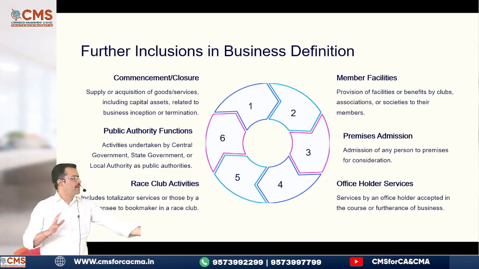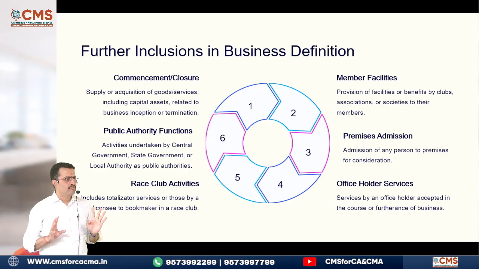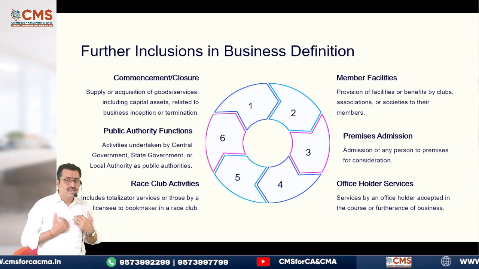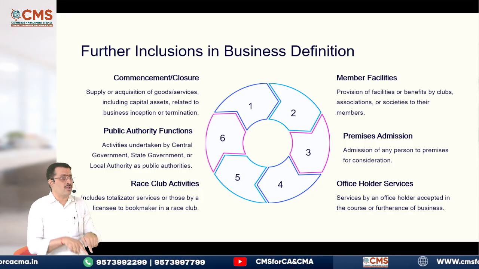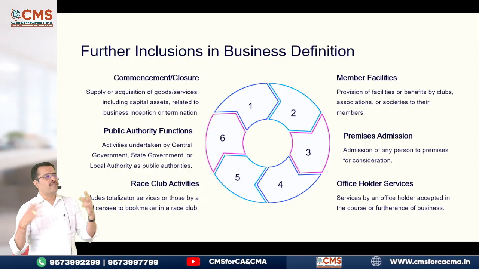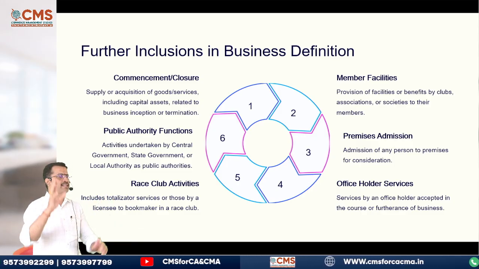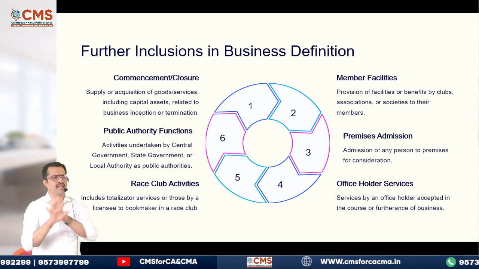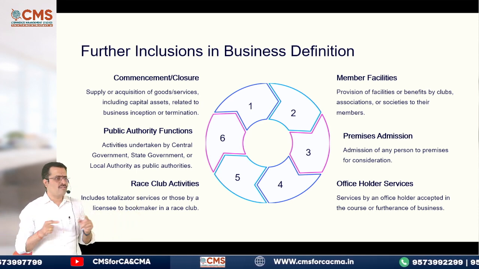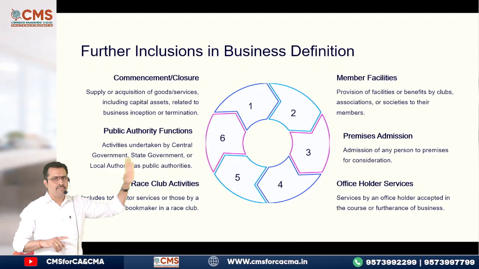In that process, I purchased all this furniture, camera, projector, laptop, everything. It is a business because I did not purchase it for my personal purposes. It was done in the course or furtherance of business. Same way, after 1 year or 2 years, I closed down the business. In the process of closing down, I sold this camera, projector, laptop, furniture, everything. Again, it is in the course or furtherance of business. Hence, it will form part of your business activity. That is the first one. Then second, member facility.